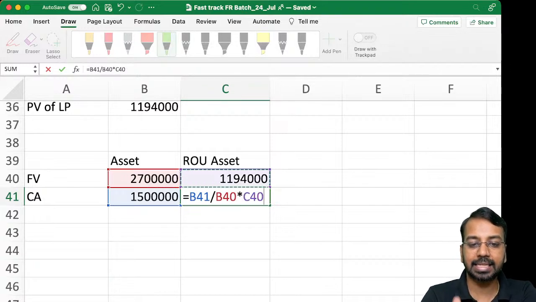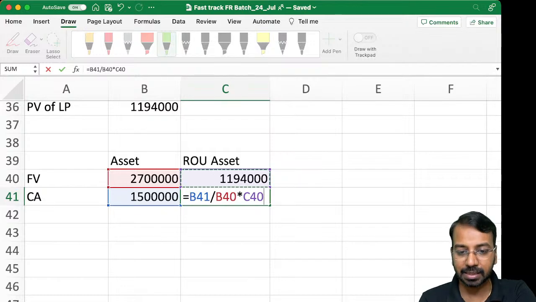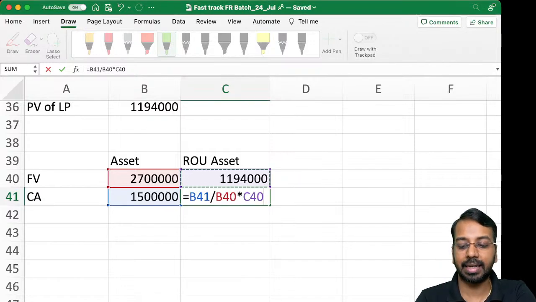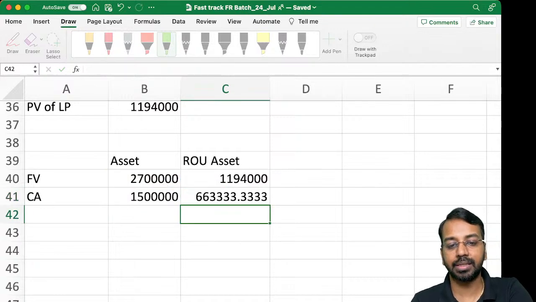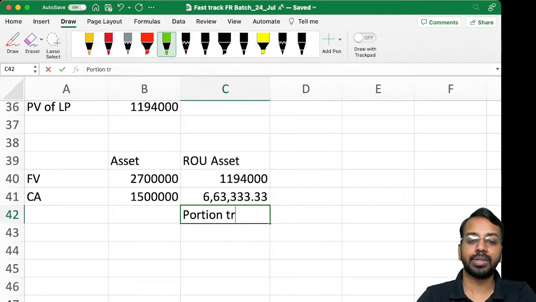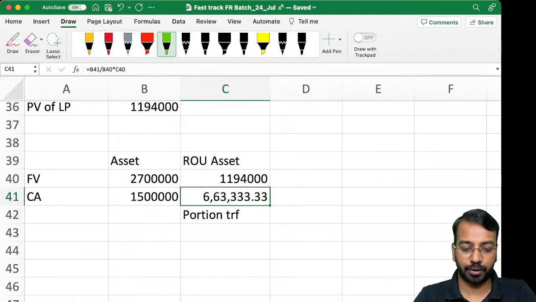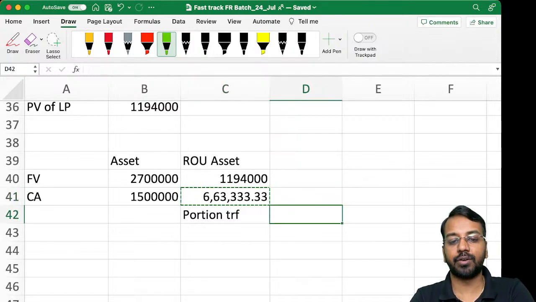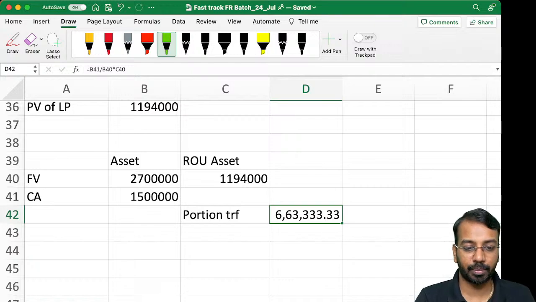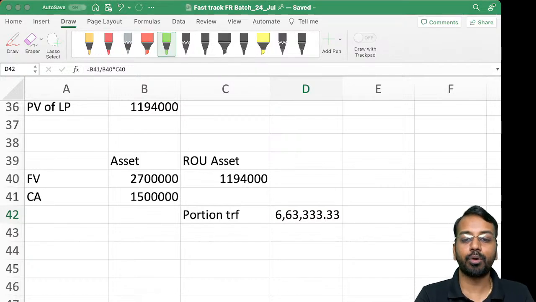So 15 lakhs divided by 27 lakhs, multiplied by 11,94,000, represents the portion retained, not transferred, my bad.